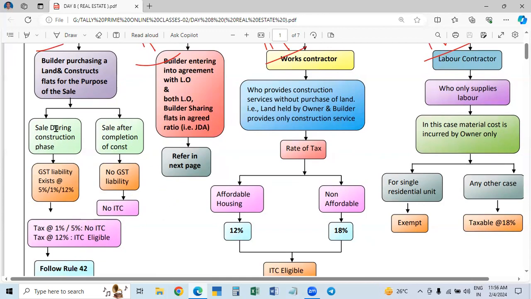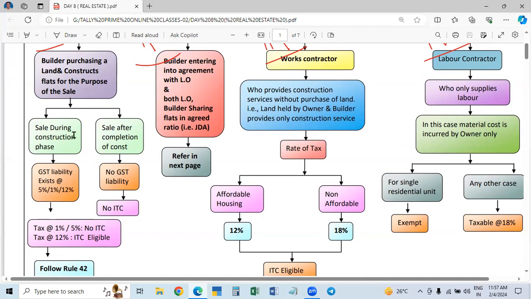For example, in this case, the total price, or total value, of the unit, that is a residential unit, or you take the flat, is 40 lakhs. At the time of booking, that is during construction, he will book the flat and pay 10 lakhs. It is called an advance.